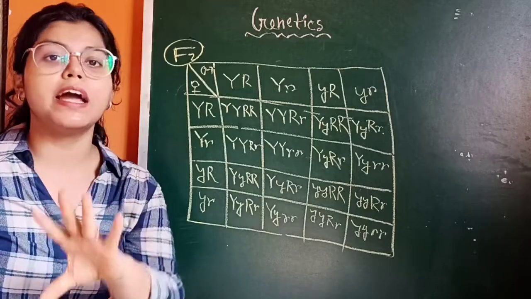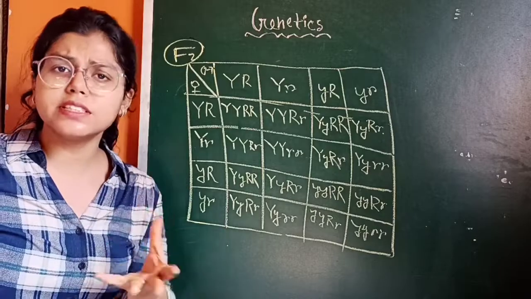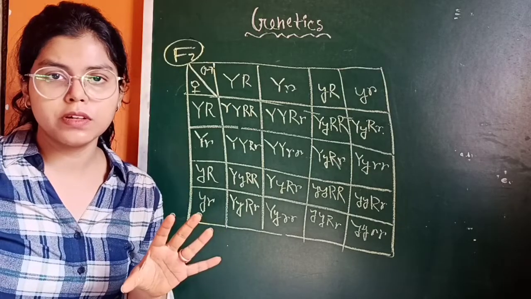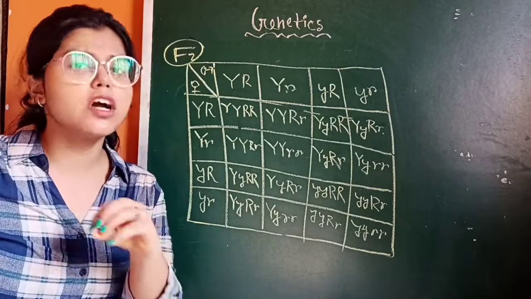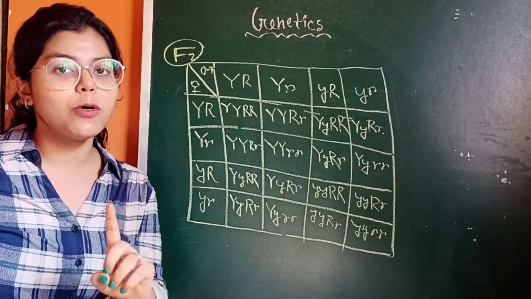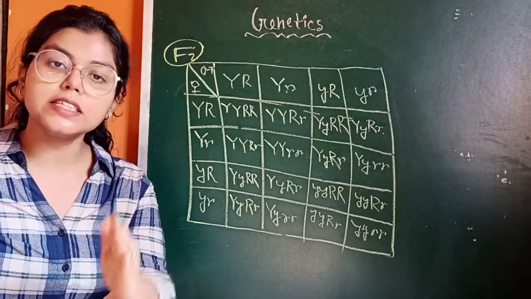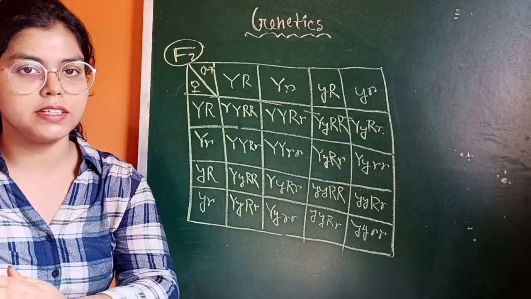Suppose a plant has yellow and round seed. What is the reason behind it? We don't know, unless we are analyzing the genotype. So by observing the plant you can conclude that it is a yellow round plant.